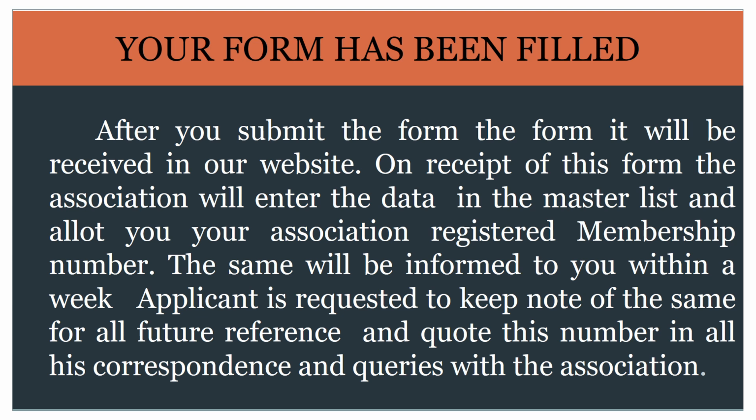On receipt of this form, the association will enter the data in the master list and allot you your association registered membership number. The same will be informed to you within a week. Applicant is requested to keep note of this number for all future references and quote this number in all his correspondence and queries with the association.